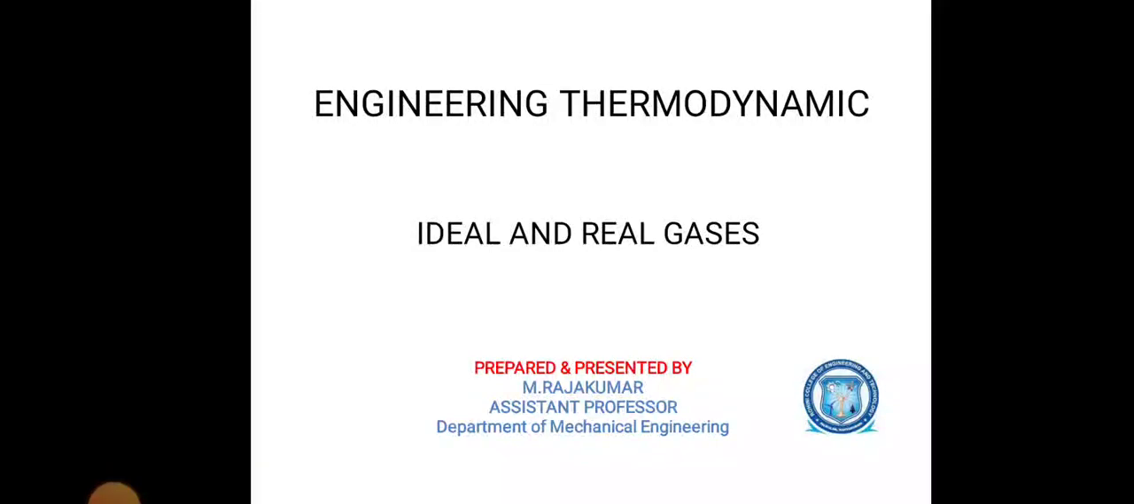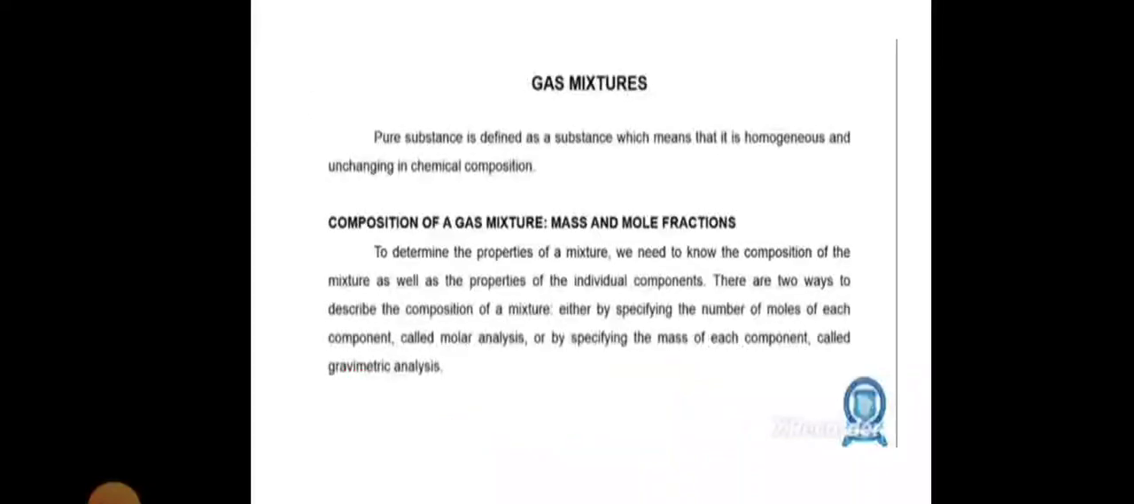In this video lecture, we are going to discuss ideal and real gases. A pure substance is defined as a substance that is homogeneous and unchanging in chemical composition.